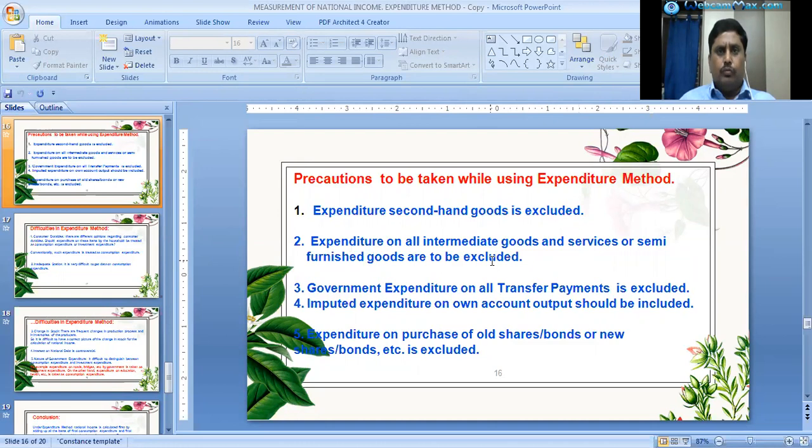For example, purchase of vegetables by a restaurant, expenses on electricity by a factory, etc. are not included as they are for intermediate consumption.